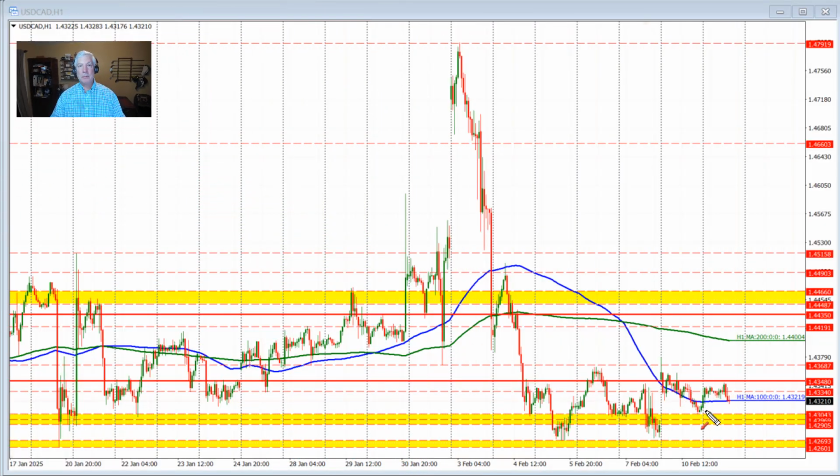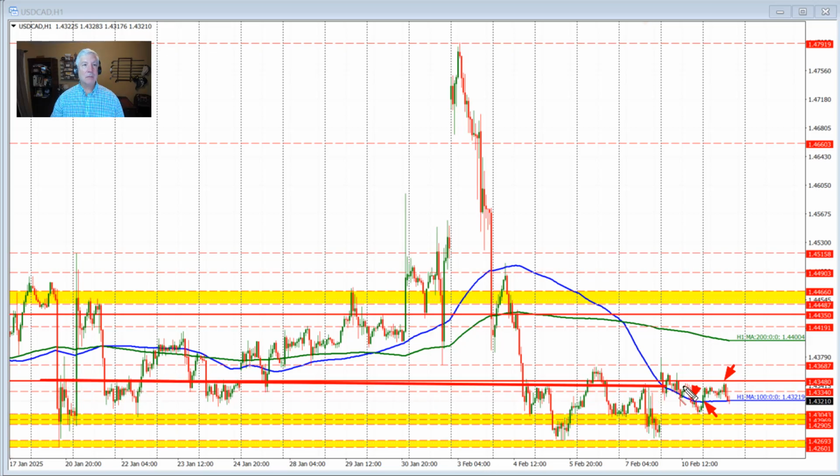Well, the price of the dollar versus Canada moved above its 100-hour moving average in the Asian session, after falling below it in the late U.S., or the U.S./North American session yesterday. That moved back above, tilting the bias more to the upside. The news of the tariffs, however, did not propel the market any further than near this 1.4348 level.